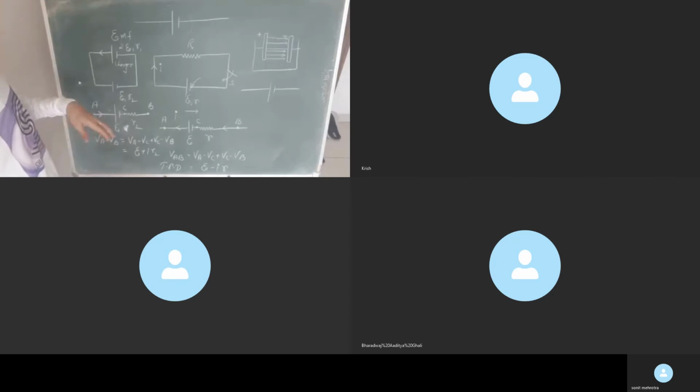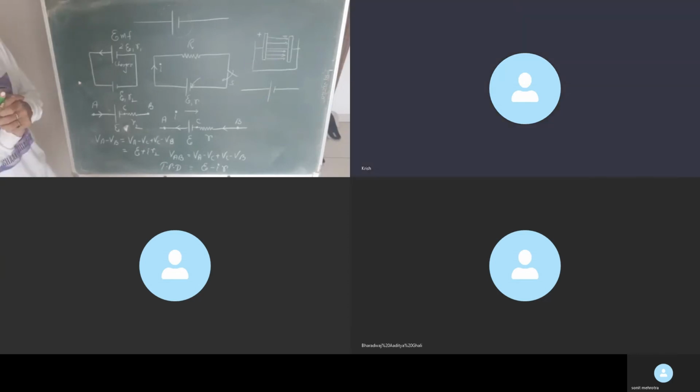EMF of cell, correct? And higher by what amount? By the product of current and internal resistance. So the terminal potential difference when the battery is on discharge will be less than E. When the battery is on charge, it will be more than E. And when the battery is disconnected from the circuit, it will be equal to E.